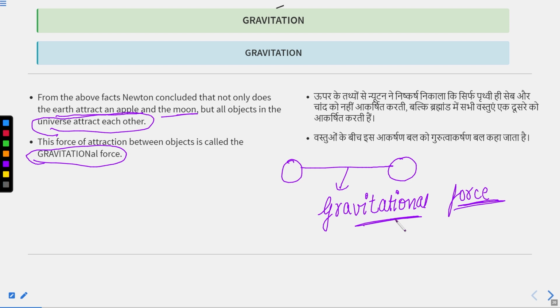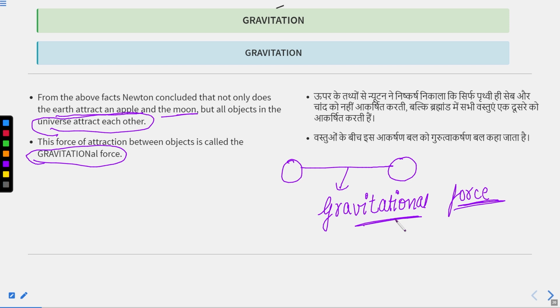By this fact, Newton concluded that all objects attract each other, and that force of attraction is known as gravitational force. In today's class, we started the chapter on gravitation and studied what gravitational force is. We first learned about centripetal force, that any force directed towards the center is known as centripetal force, but all objects attract each other by a force. That force is known as gravitational force.